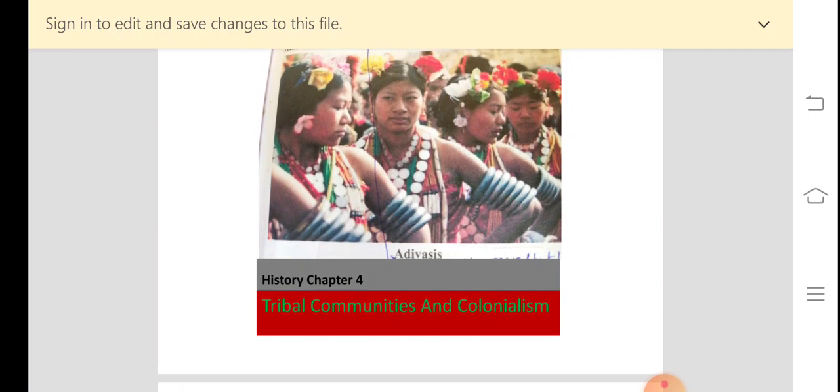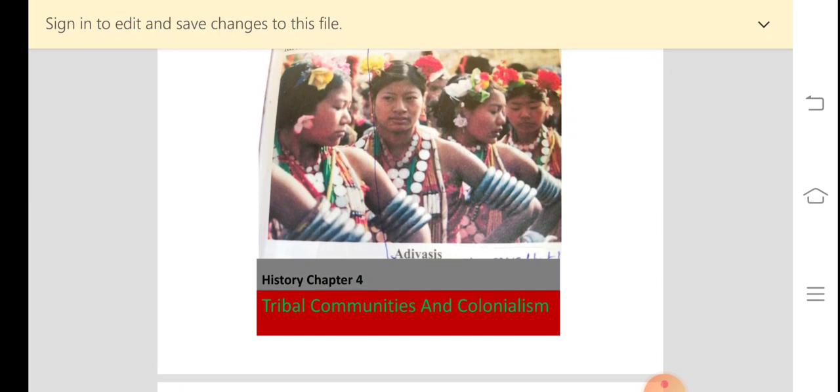So this is the theme of this chapter. We are going to study different tribal communities and colonialism. Why are these two concepts related here? I think you must have got an idea that in this chapter we are going to study the relationship of the tribal communities and colonialism.